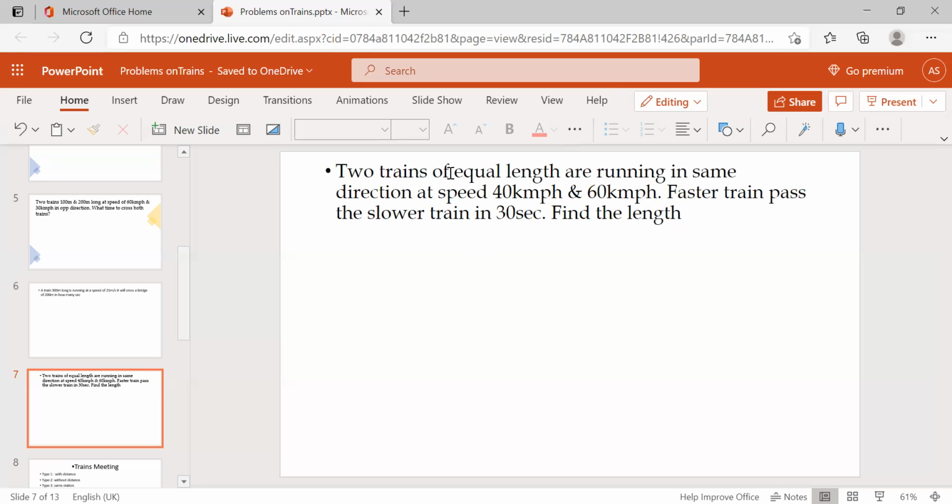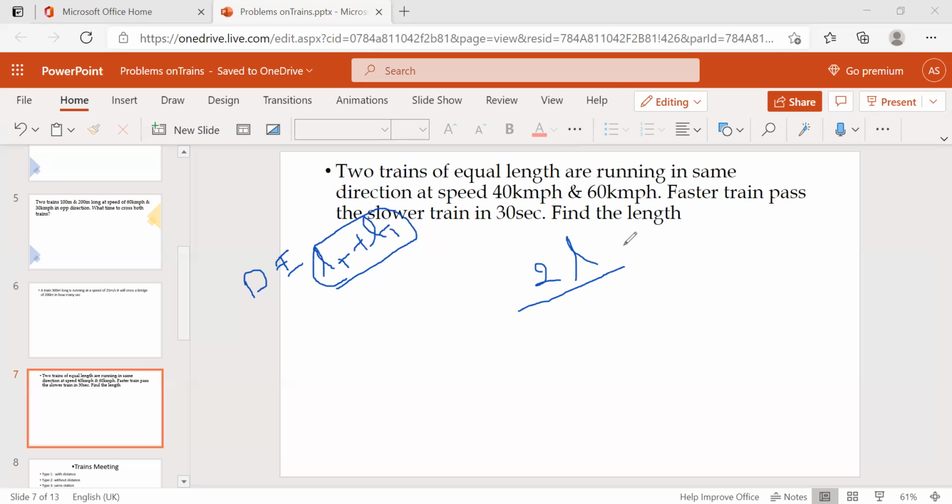They're asking the length. Two trains' lengths are equal, they said. And we know that if two trains are crossing each other, then the distance is nothing but the length of train 1 plus the length of train 2. But in this condition, both the lengths are the same. So we consider the distance as 2L. Okay, both are equal, right?